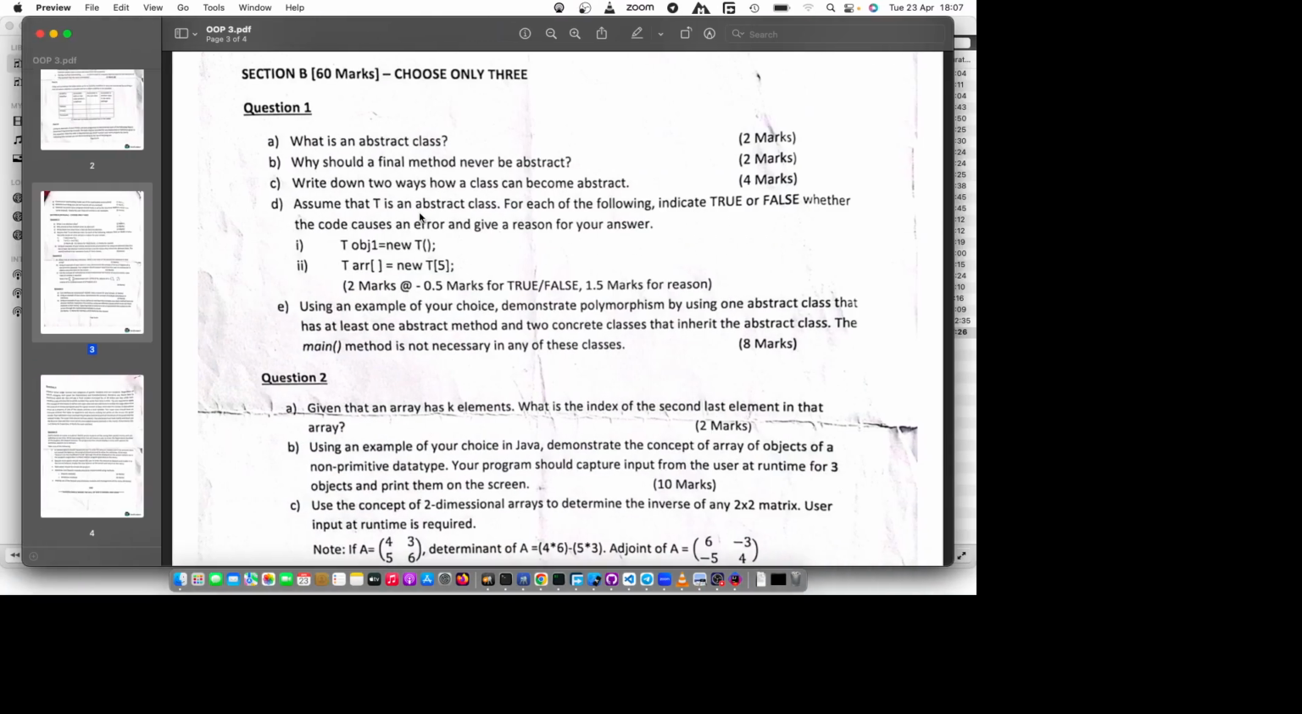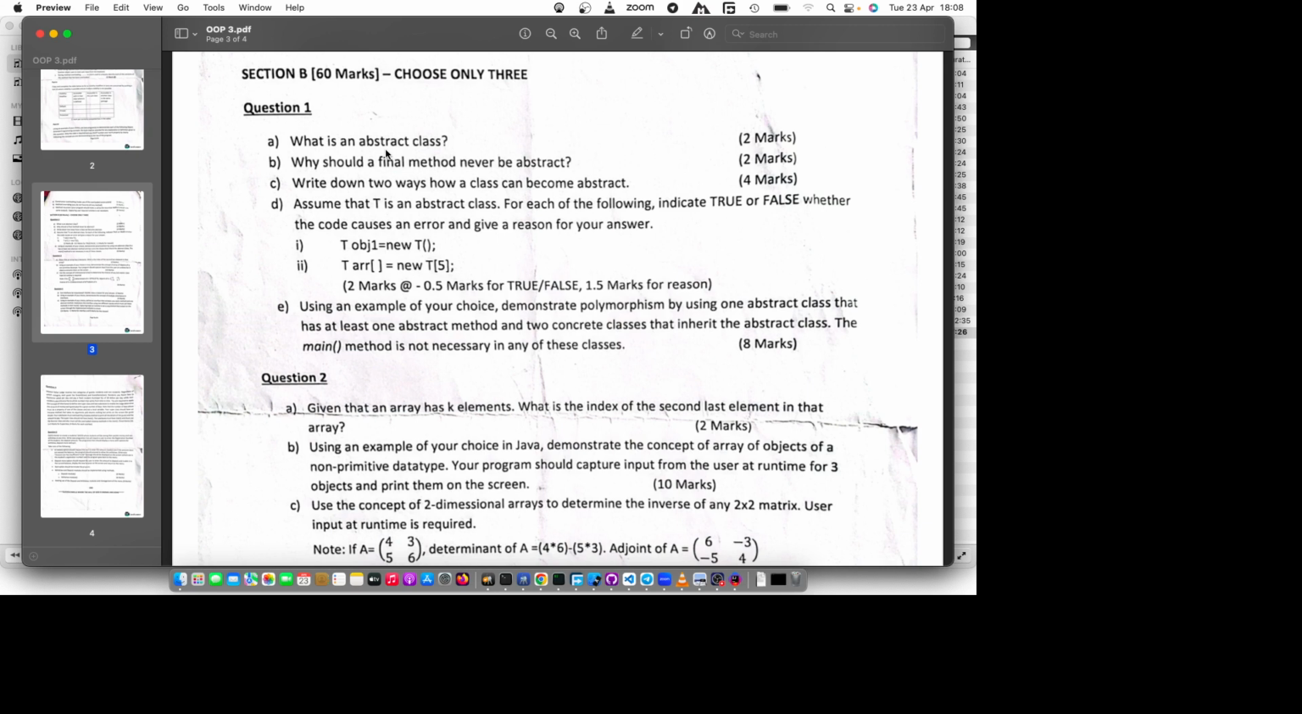Part B says, why should a final method never be abstract? That's an interesting question, which was not in the previous one. Why should a final method never be abstract? Because first of all, you cannot override. Oh yes, you cannot override final methods.